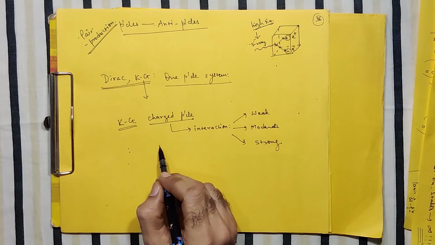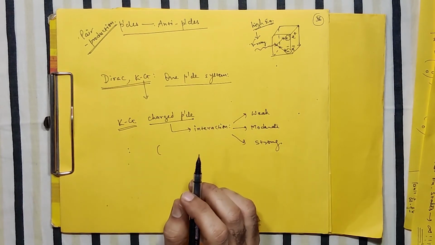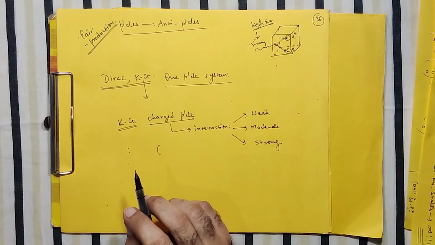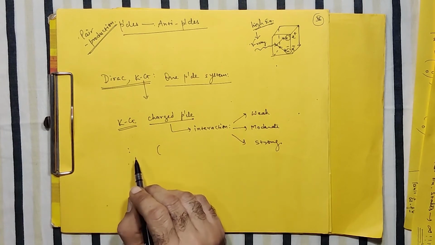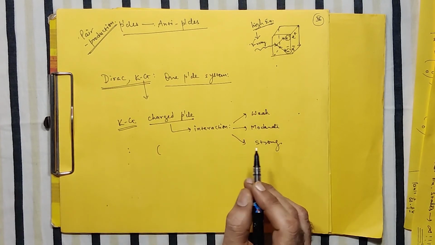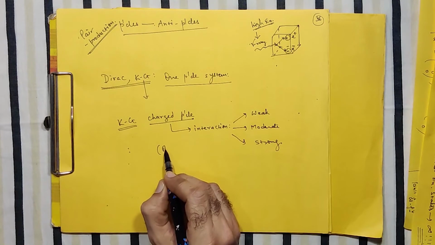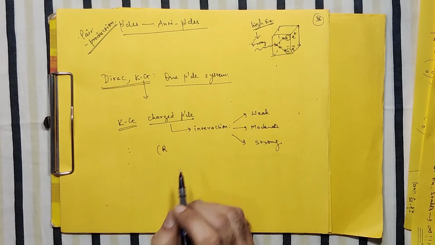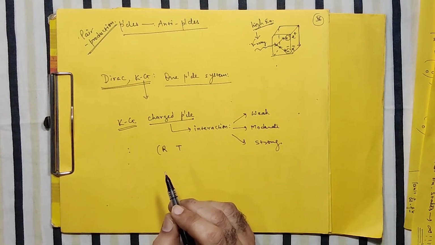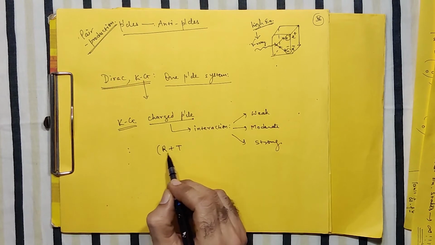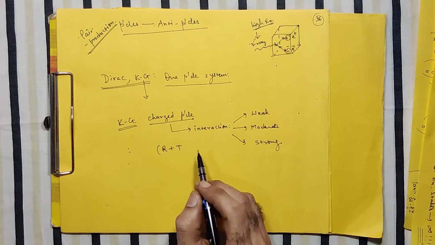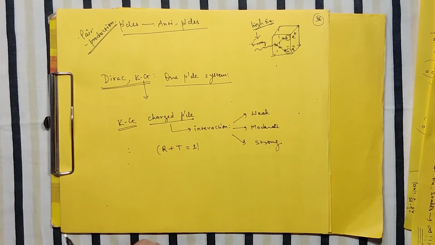We know that if we ignore any other possibility, even the absorption, when the charged particle comes into the interaction zone or interaction region, then only two possibilities are there. It can either reflect or it can be transmitted. But the total of this reflection and transmission coefficient is always unity.